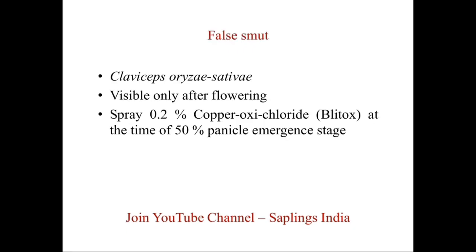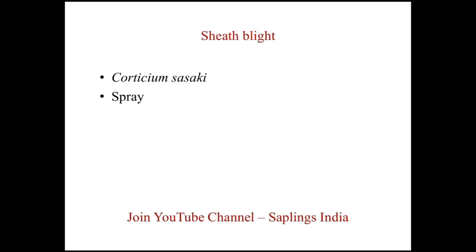False smut disease caused by Claviceps or Ustilaginoidea virens, visible only after flowering. Spray 0.2% copper oxychloride or Blitox at the time of 50% panicle emergence stage will help to suppress false smut disease. Sheath blight disease caused by Corticium sasakii.